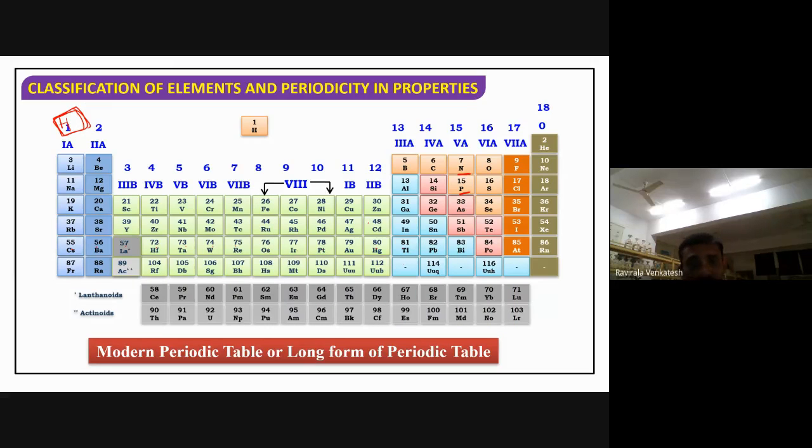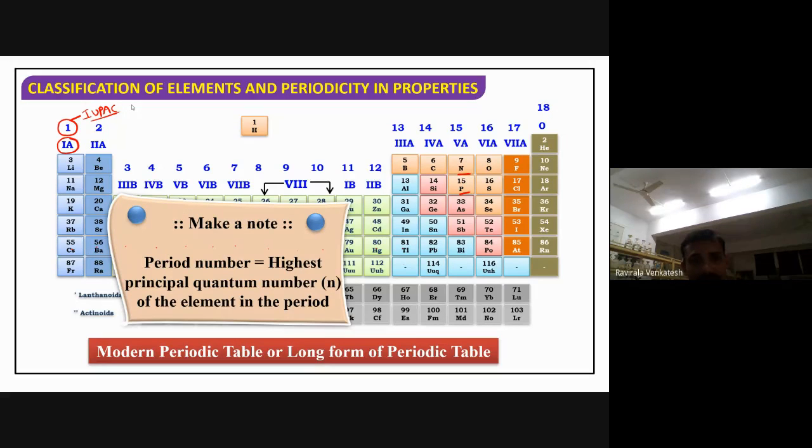Now one more thing. According to IUPAC nomenclature, shall I use first A or first group? This is the IUPAC nomenclature, the IUPAC method. So writing 1, 2, 3, 4, 5, 6 is IUPAC nomenclature, and writing the Roman numeral is not IUPAC nomenclature. Writing the Roman numeral is the old Mendeleev nomenclature.